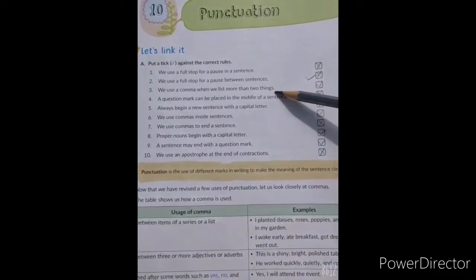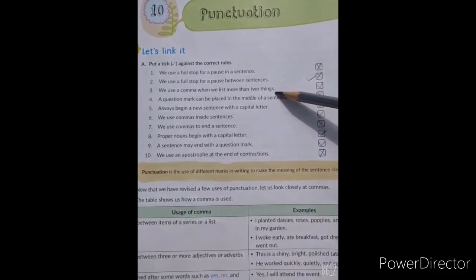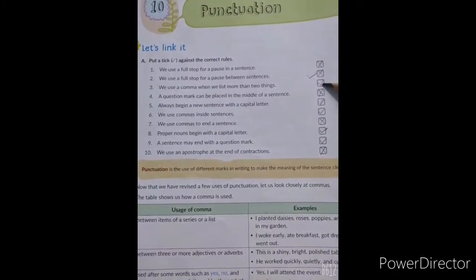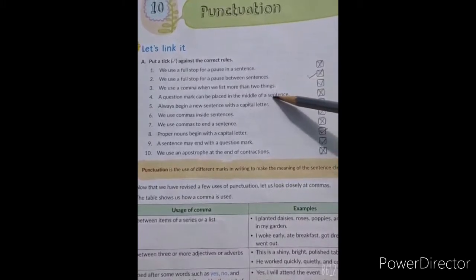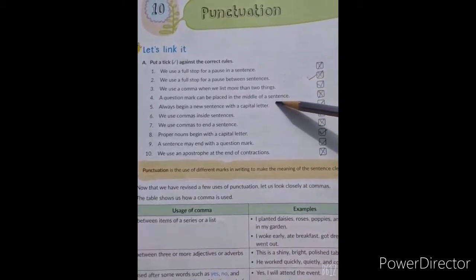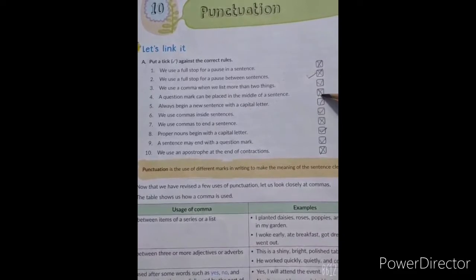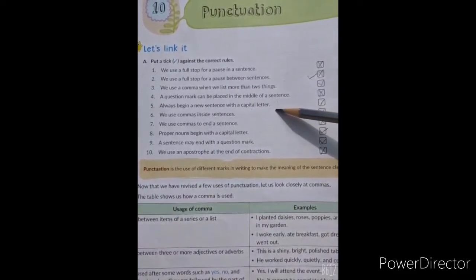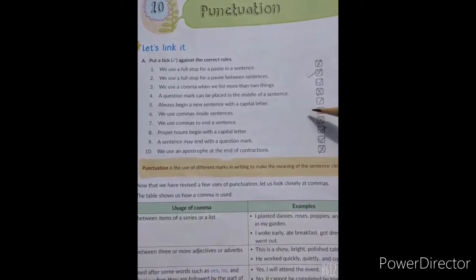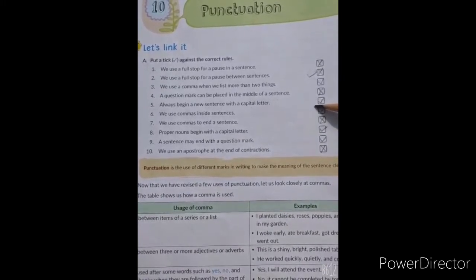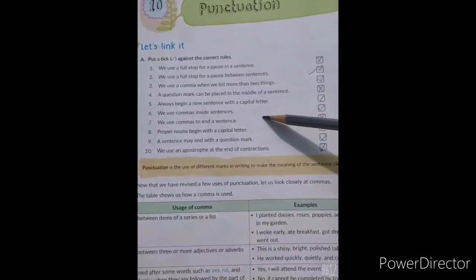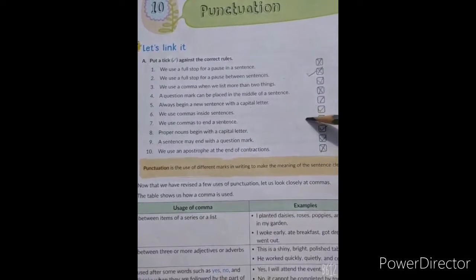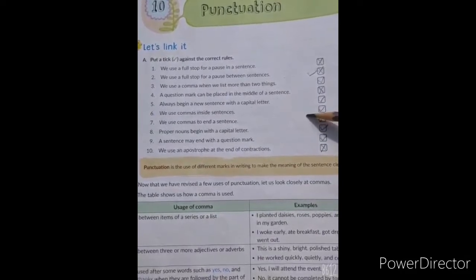Sentence number 3, we use a comma when we list more than 2 things. It is true, comma shows small pauses. Number 4, a question mark can be placed in the middle of a sentence. Wrong. Number 5, always begin a new sentence with a capital letter. Yes, it is true. Number 6, we use commas inside sentences. Yes, we do use commas inside sentences.